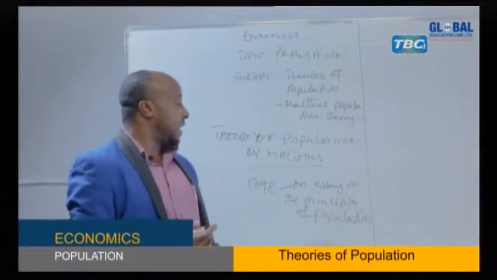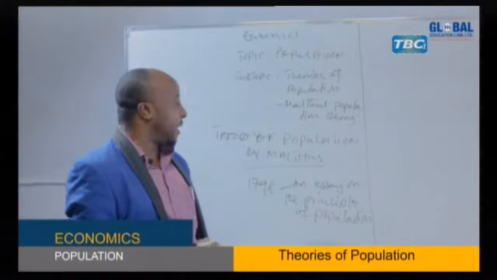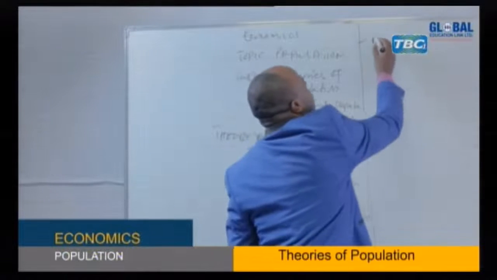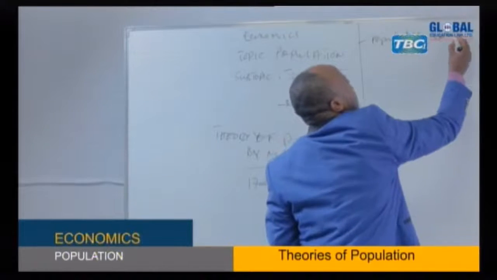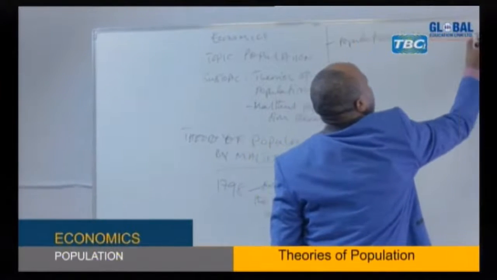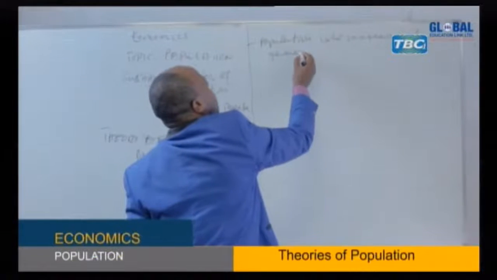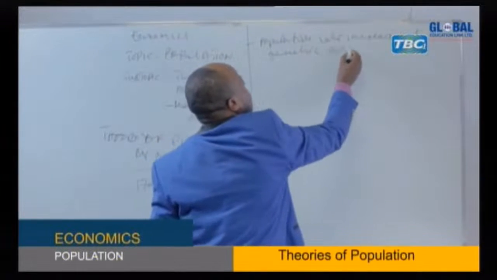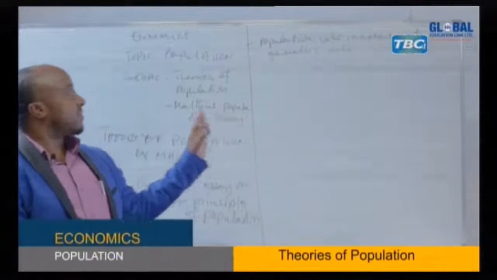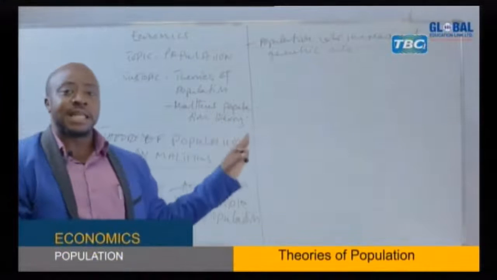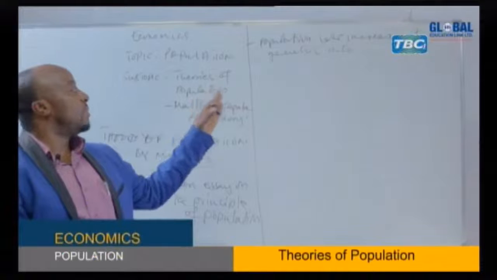Now, after that observation, he made this observation in the theory, that population was increasing at geometric rate. So this is the observation of Malthus. It means after making that observation around the UK, he observed that during that time, population was increasing at geometric rate.